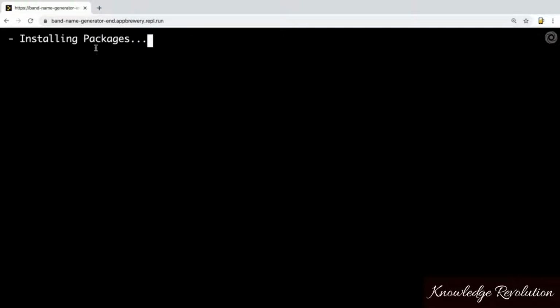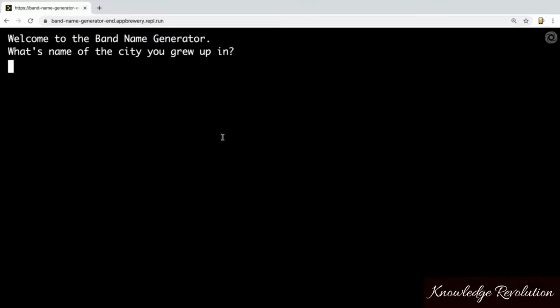So you can also head over to this web address, band-name-generator-end.appbury.repl.run. Alternatively, if you didn't want to type that whole line of URL in, you could also go to the previous lesson where I showed you where the course resources are, and we've got links to all of these resources where you can just click on it and head over there straight away. So this is the final project of today.